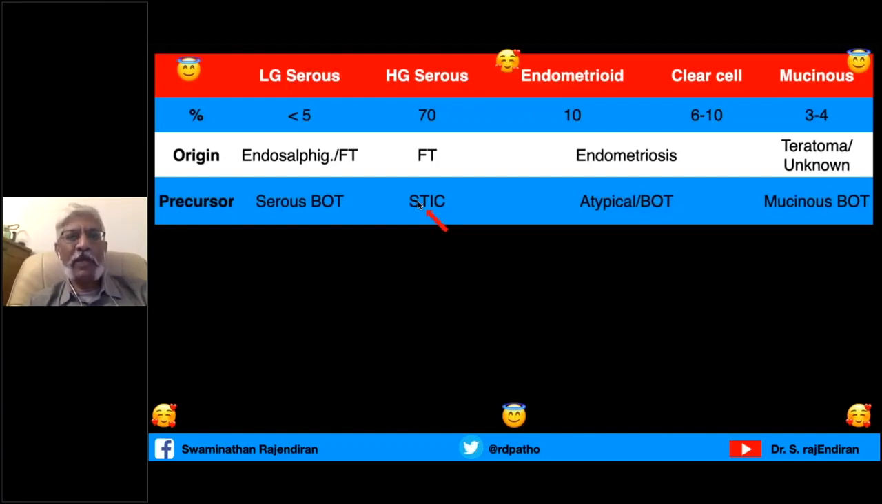Please remember, high-grade serous carcinoma does not arise from low-grade serous carcinoma. They are two different animals. We will see it in a minute. Endometrioid and clear cell carcinomas arise from atypical endometrioid or atypical clear cell ovarian tumors, or borderline ovarian tumors of endometrioid or clear type respectively. And mucinous tumors arise from mucinous borderline ovarian tumors.